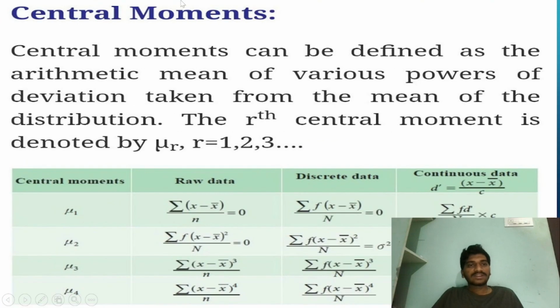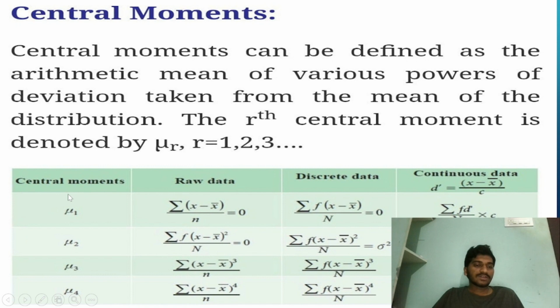The next one is central moments. Central moments can be defined as the arithmetic mean of various powers of the deviations taken from the mean of the distribution. Meaning the central moments are formed from the mean of the distribution, and the rth central moment is denoted by nu r, where r can be represented as 1, 2, 3, and so on.